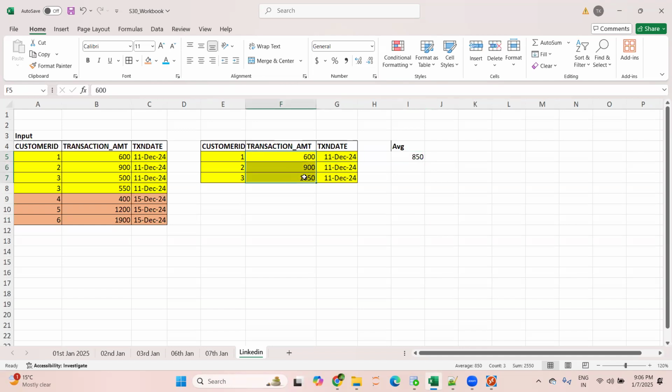If you see this average is 850, right? But if you consider each and every transaction, then the average will change. Based on this, the average is 637.5, right? So we have to consider this average, not that one. That is the formula of average in mathematics: the sum of all the observations divided by the total number of observations. So here the average will be 637.5.